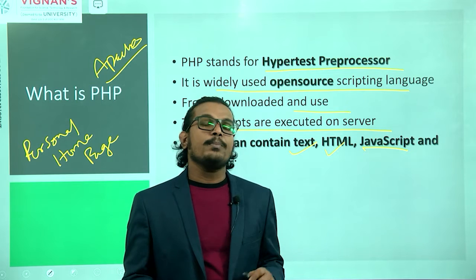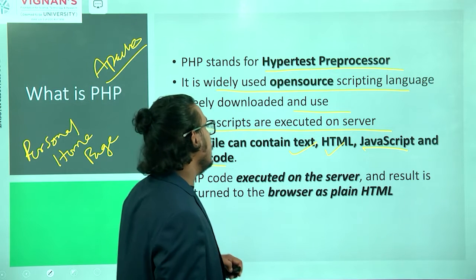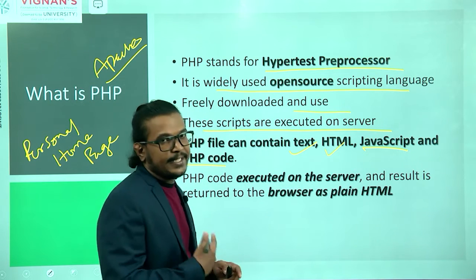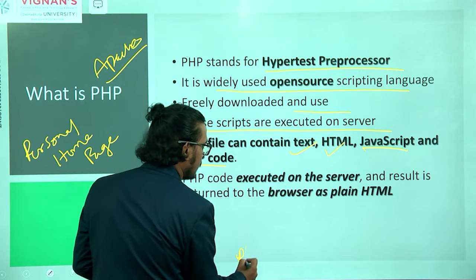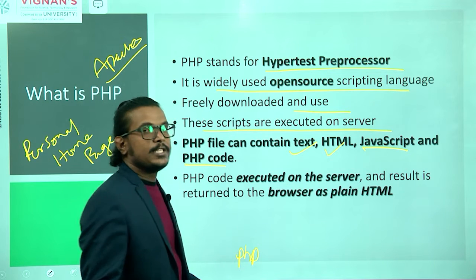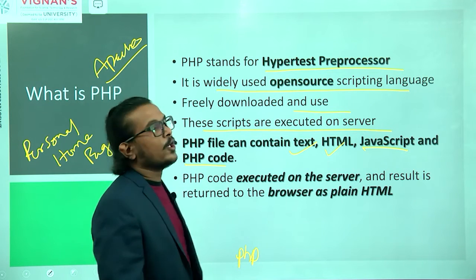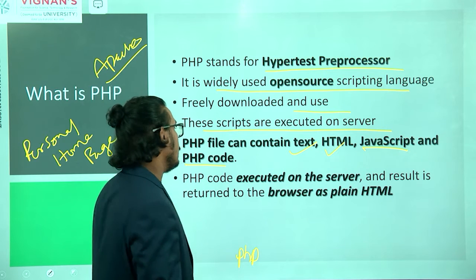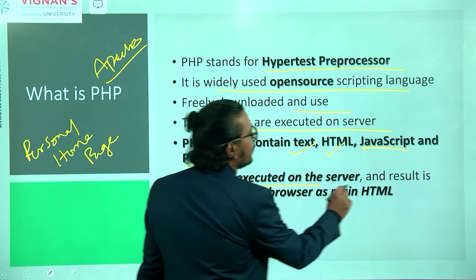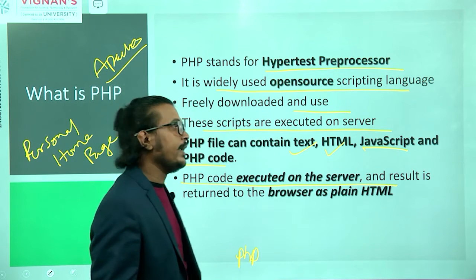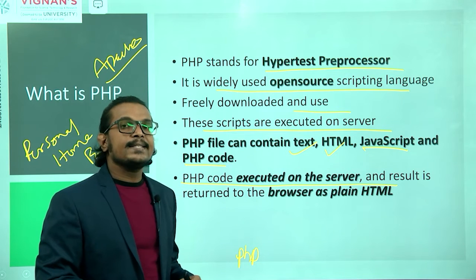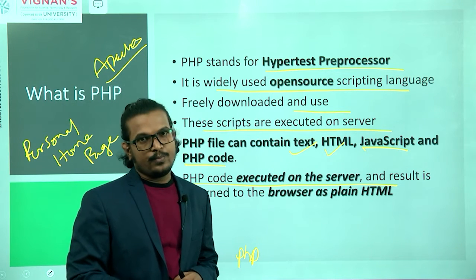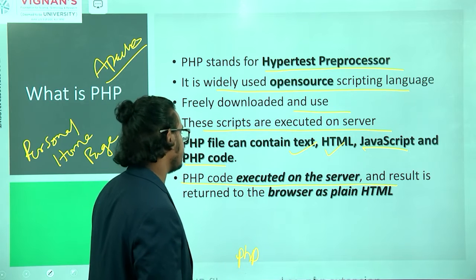Okay, this particular PHP file is saved with the extension .php. You can save that particular PHP with .php. Then only we can say that particular page is a PHP page. Okay, and this particular PHP page is executed on the server machine, and the result is returned back to the web browser as plain HTML text. Now only we see this.